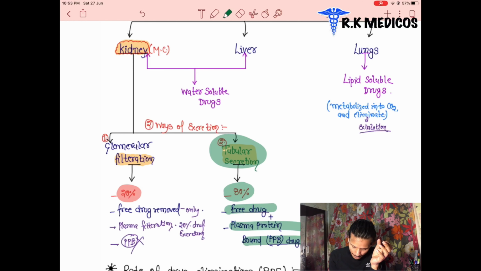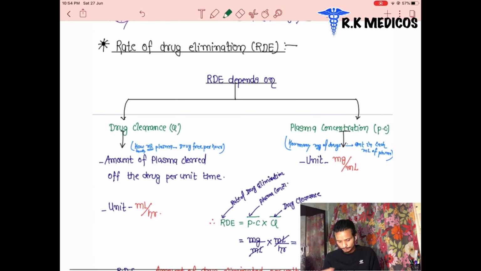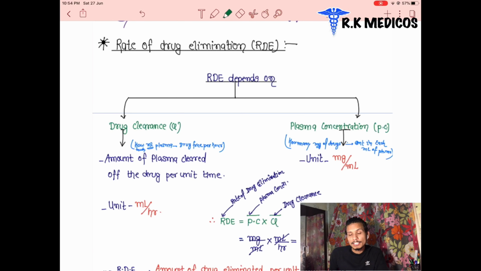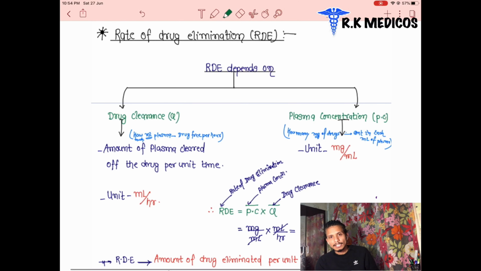In the next part, 80% of the drug is excreted through tubular secretion. Both free drugs and plasma protein binding drugs are removed. Drugs binding to plasma protein are not excreted through dialysis; dialysis is not effective for them. These are also excreted through the body by tubular secretion. Free drugs are more free in our blood circulation and can cause toxicity. They are also removed by the kidney through tubular secretion. So the two ways by the kidney are tubular secretion and glomerular filtration.